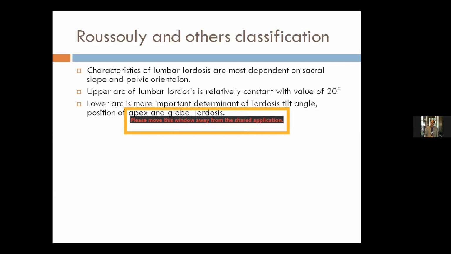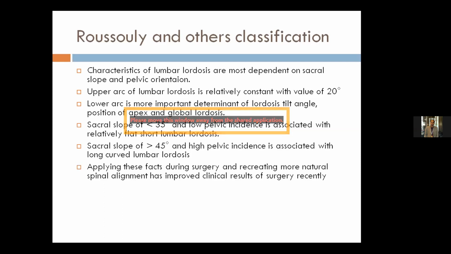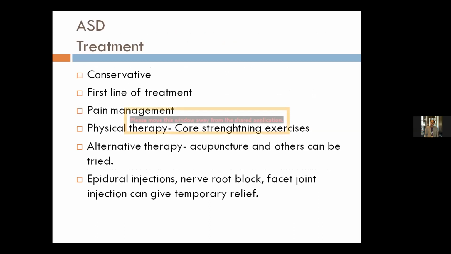Applying these facts during surgery, like how many vertebrae we should include in the lordotic plane, and recreating a more natural spinal alignment for a particular patient has improved clinical results of surgery recently. So basically there are two treatments in adult spinal deformity. The conservative line of treatment, which we all try as a first line of management, is basically pain management, physical therapy, alternative therapy, epidural steroid injection, nerve root block; injections can give temporary relief.